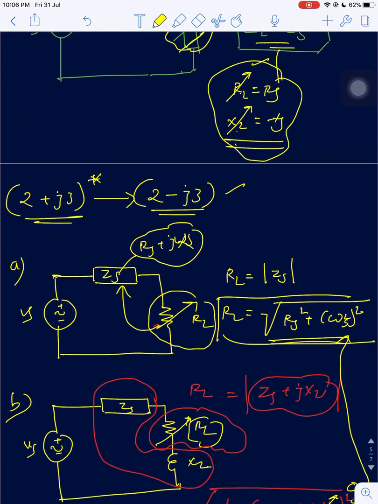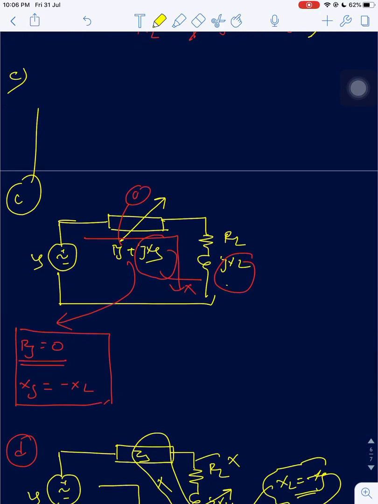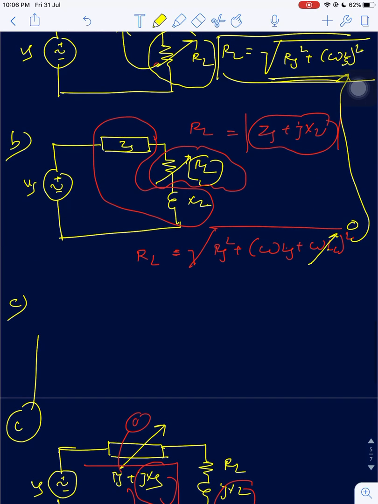Here RL is not variable, so that condition will not apply; I will use this condition only. And here only RL is variable and XL is not variable, so you can't apply XL equal to minus XS. Since it is not variable, here I will consider RL equal to the magnitude of the remaining elements, right? Done.